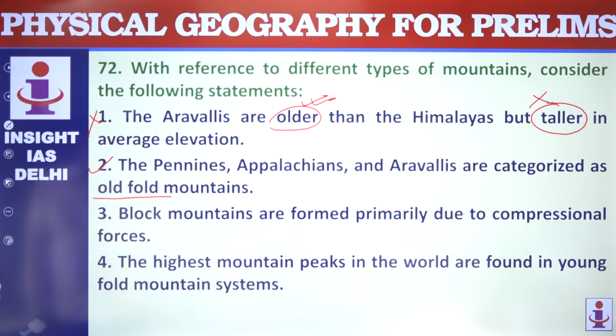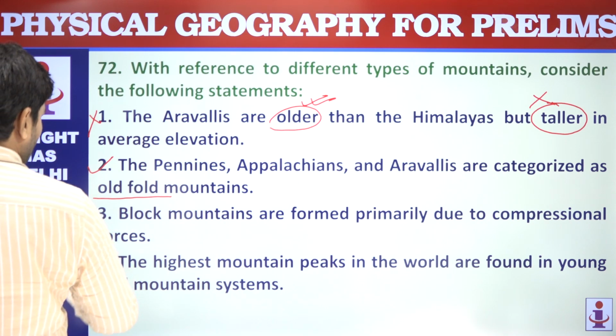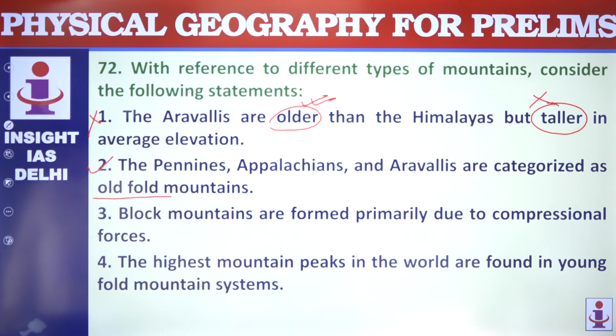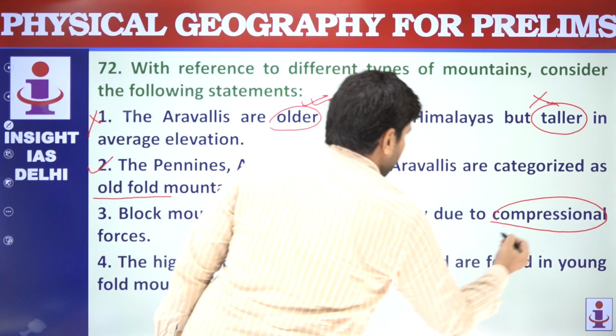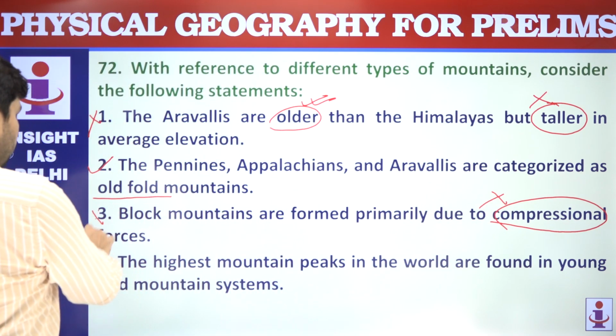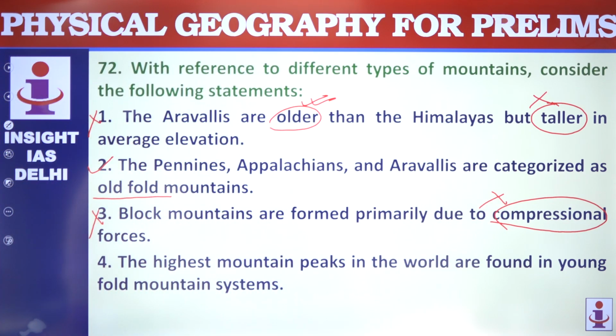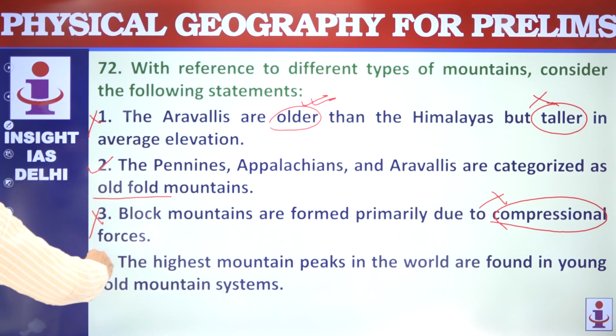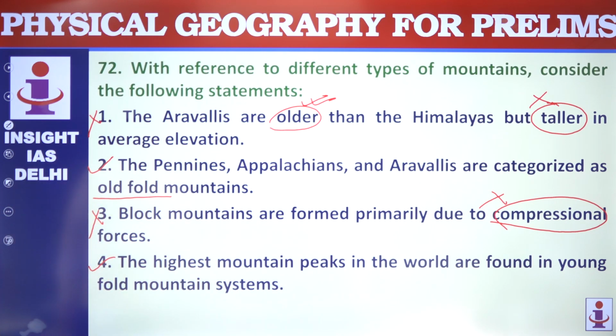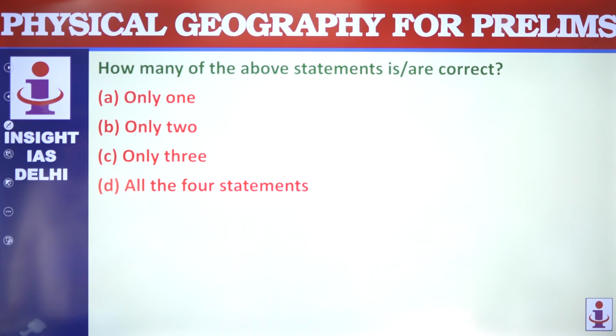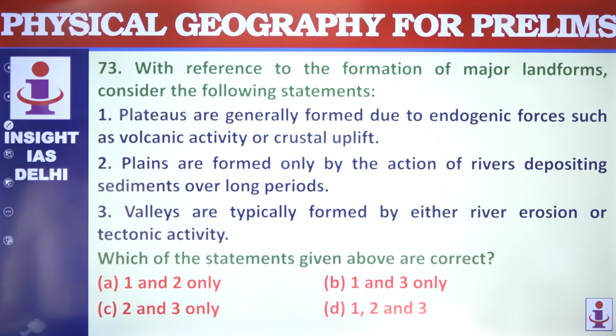Block mountains are formed primarily due to compressional forces. Block mountains are not formed due to compressional forces, they are created when areas of earth crust break and move along faults. So this is not because of compressional forces. This makes this not correct. The highest mountain peaks in the world are found in young fold mountain systems. Yes, young fold, higher peaks. So 2 and 4 are correct. Only 2 is the correct answer.